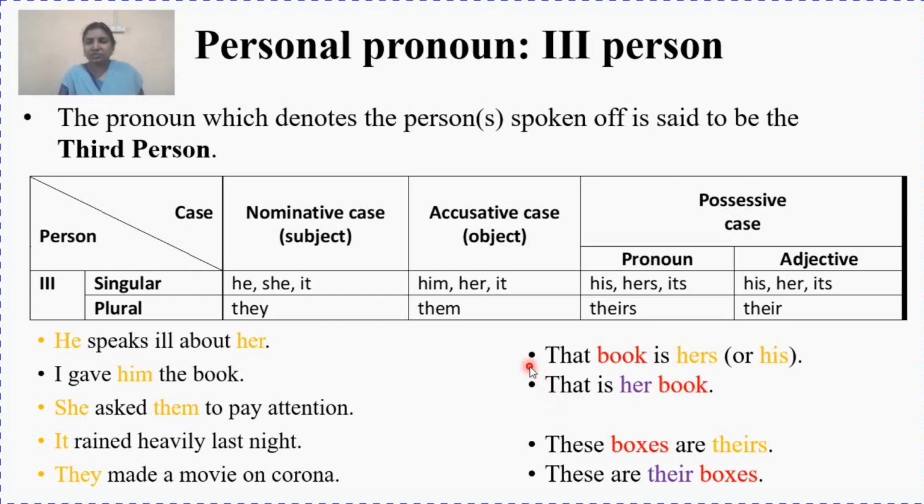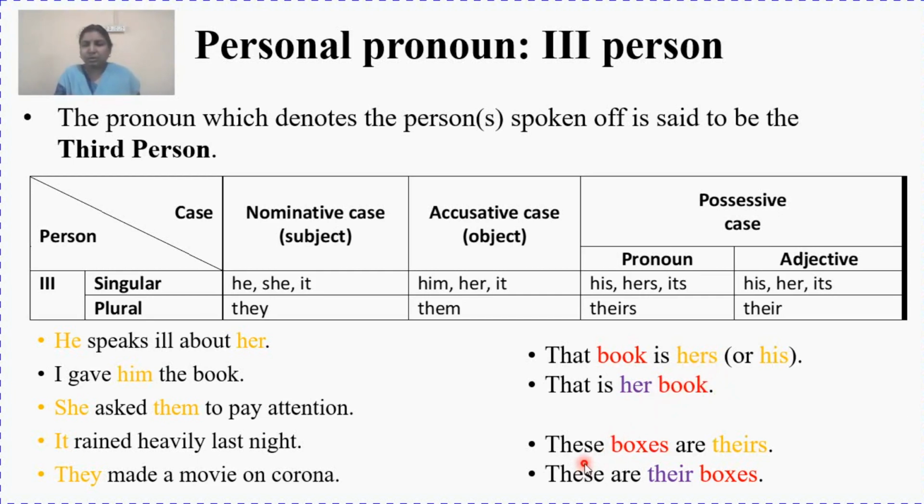Now coming to the possessive case. "That book is hers." I can even write "That book is his." In both cases it is correct. This is for masculine, this is for feminine. And if I say "That is her book," here "her" is the possessive adjective followed by a noun. Here "hers" is the possessive pronoun.